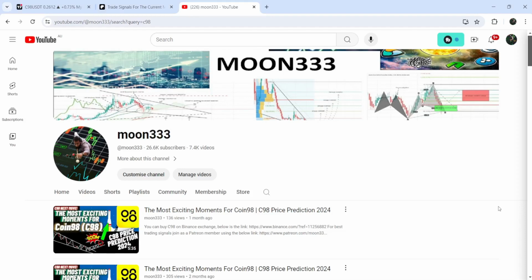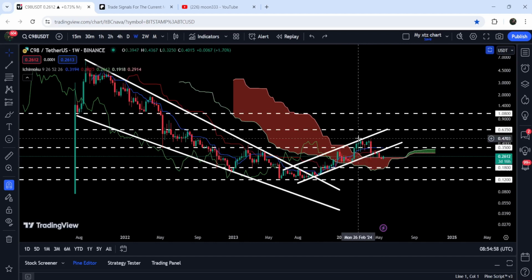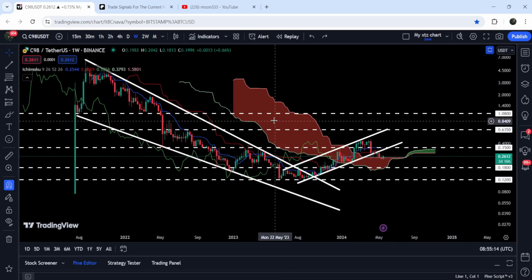As in my earlier videos, I have been showing you that Coin98 has formed a quite big up channel after breaking out a big falling wedge pattern. And this was one of those videos. Now if we take a look at the live chart, you can see that finally we have broken down the support of this up channel rather than breaking out the resistance. You can see we got rejection here in the month of March 2024. After that, we had a big drop and broke down the support. And now the price line is retesting the previous resistance.